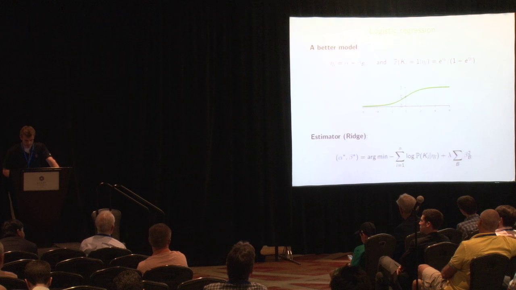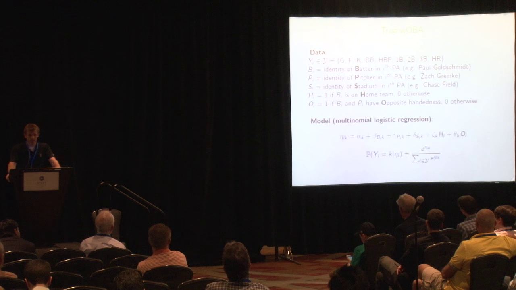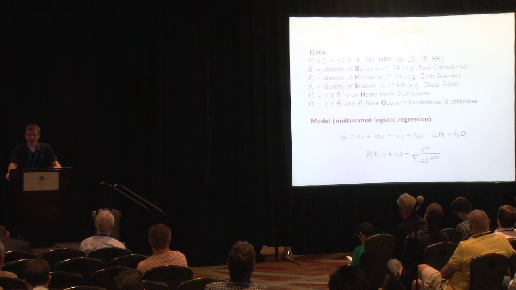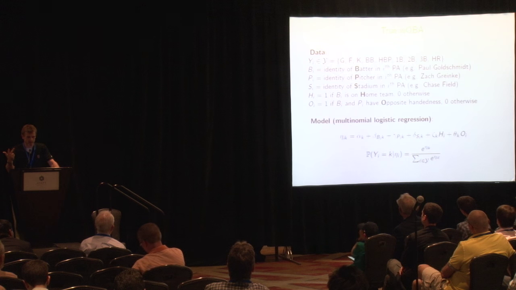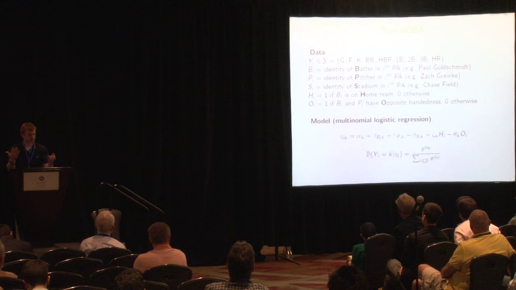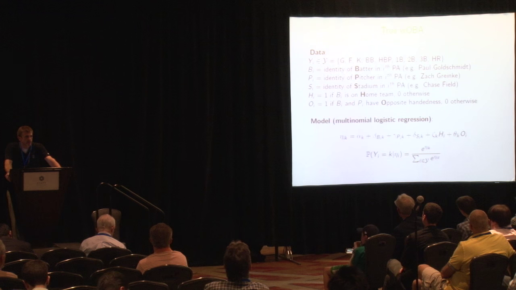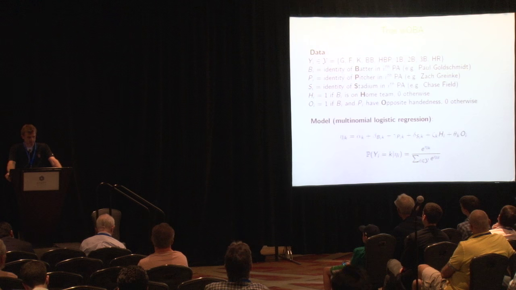But let's go ahead and move on to our proposal of true wOBA. So the data that we're going to use for true wOBA are, for each plate appearance i, Y_i is the outcome, which can be one of ground out, fly out, strike out, walk, hit by pitch, single, double, triple, and home run. B_i, P_i, and S_i are the batter, pitcher, and stadium, respectively, in the ith plate appearance. H_i is an indicator of whether the batter is on the home team, and O_i is an indicator of whether the batter and the pitcher have opposite handedness.